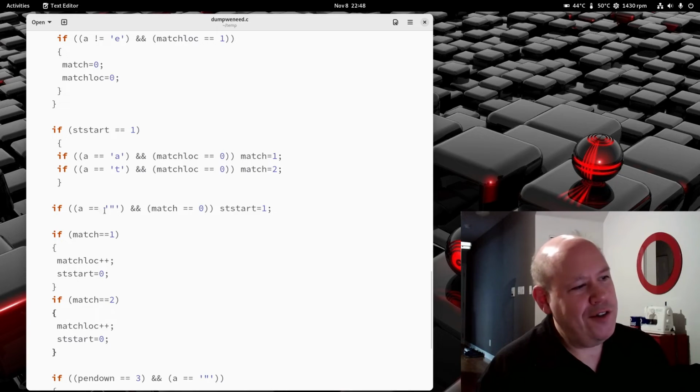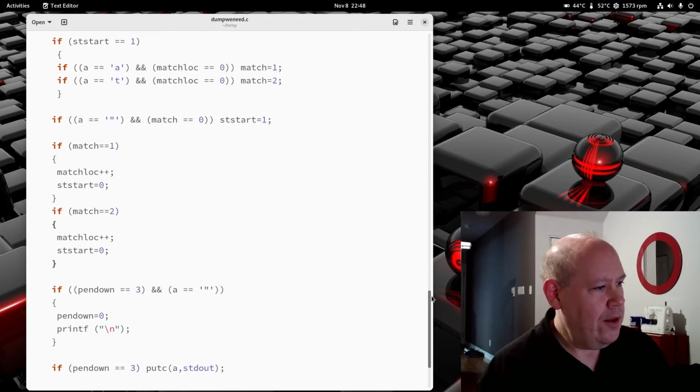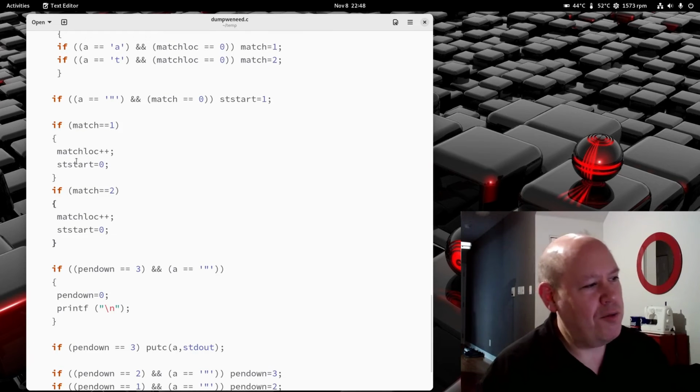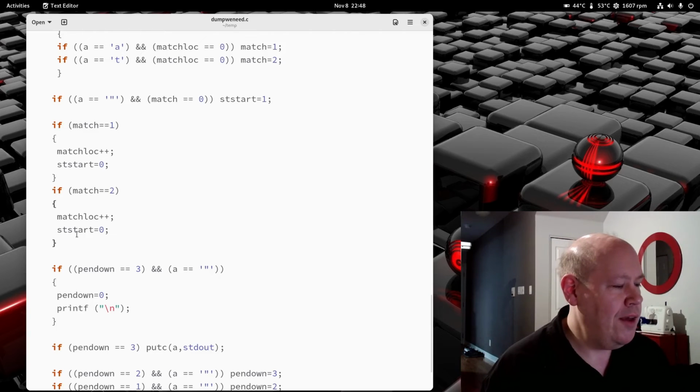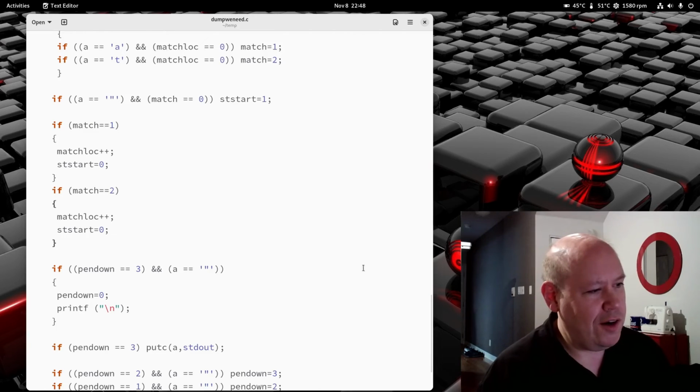So first of all, it's looking for a quote to know that it started doing anything. Then it's looking for one of two characters to have one of two trees of checking. Then I kind of put this in the wrong place. It doesn't really matter. It just means that once you're into the match condition, you don't want to be in the start condition.